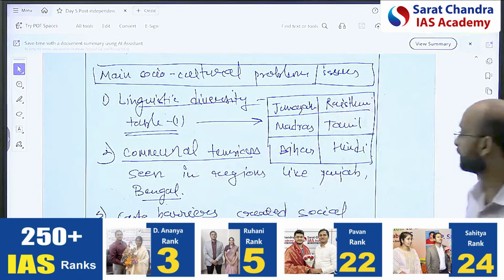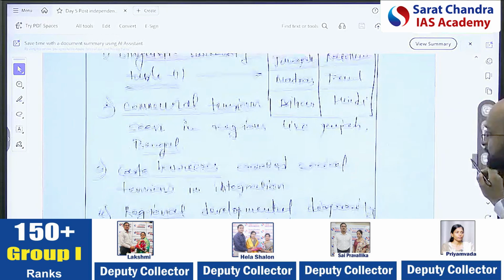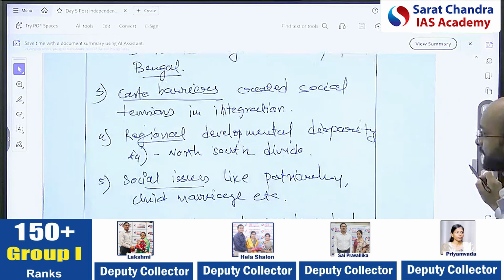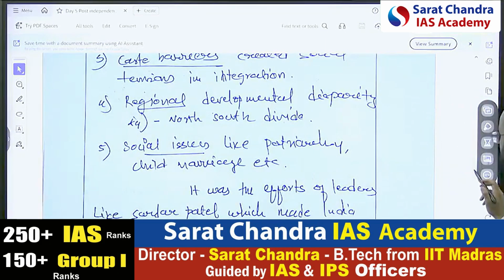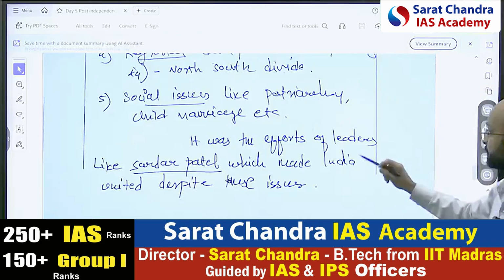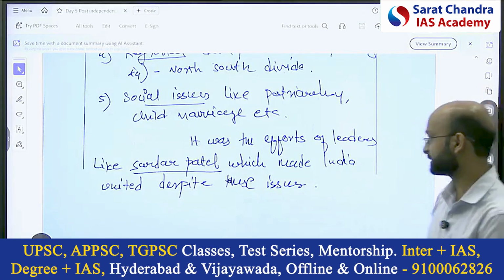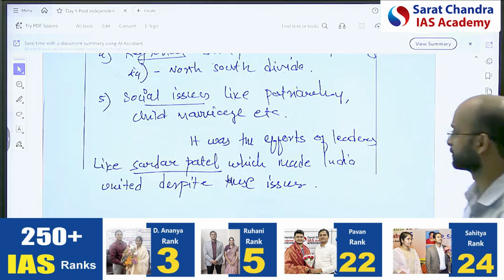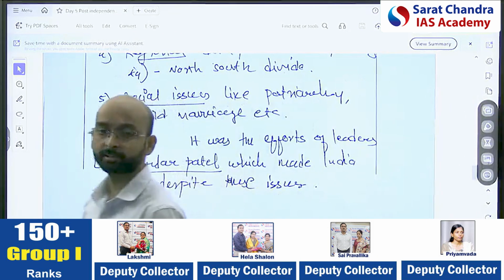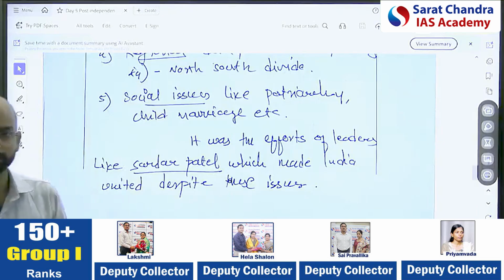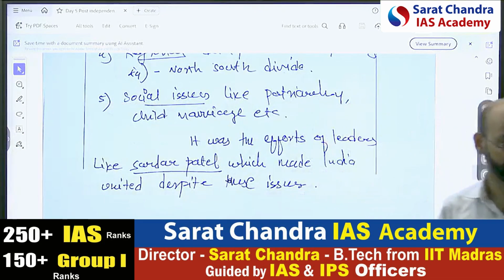Then communal tensions were there in the different regions, and then the caste barriers, regional developmental disparity, a north-south divide was there, and social issues like patriarchy and child marriage were also prominent. It was the efforts of leaders like Sardar Patel which made India united despite these issues. That is a very simple conclusion. There is one book also written by VP Menon, The Integration of the Indian States. Some book like that, that highlights the different issues, can be mentioned here.